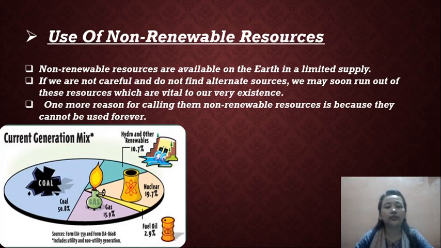If we are not careful, do not find an alternative source, and do not control ourselves, then very soon we may run out of those resources, which can be vital to our extinction, means to vanish out.